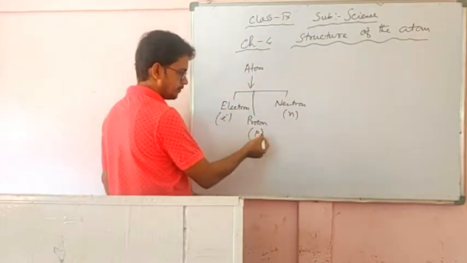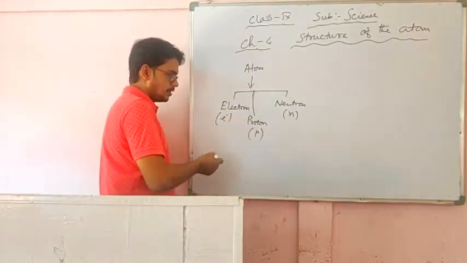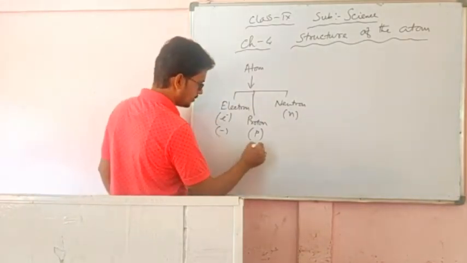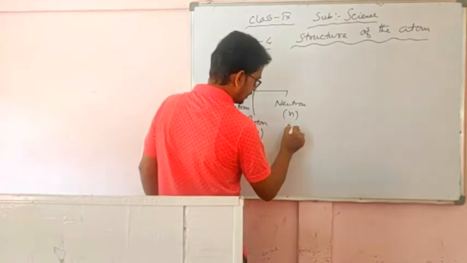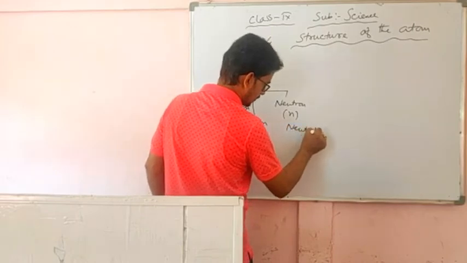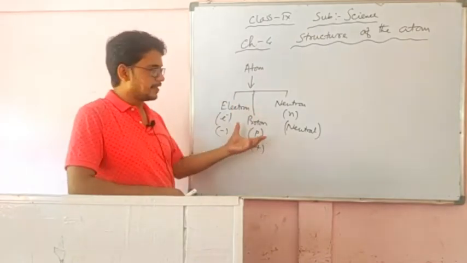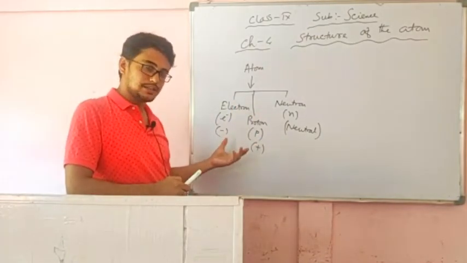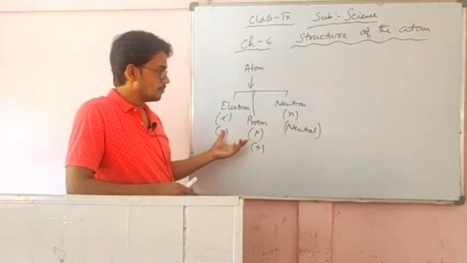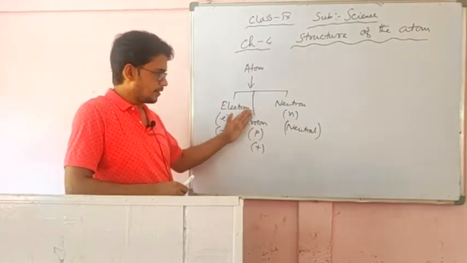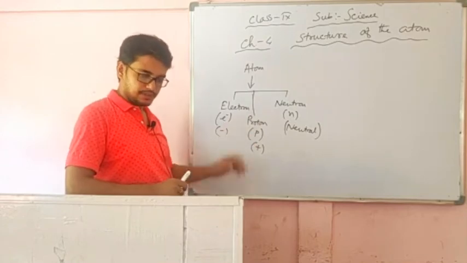The positive sign for p may not be given, no problem. So these are the symbols of the particles. This one is negatively charged, this one is positively charged, this one is neutral. These are the subatomic particles present in an atom. From that fact we understand that the atom is not indivisible, it is divisible, and these are the particles we can get in an atom.